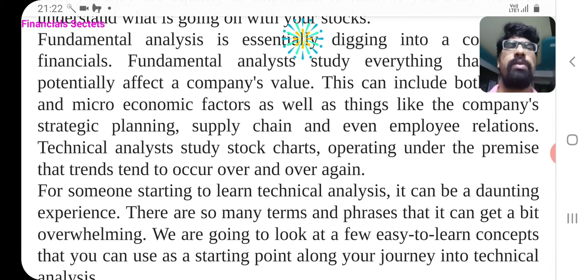For someone starting to learn technical analysis, it can be a daunting experience. There are so many terms and phrases that it can get a bit overwhelming. We are going to look at a few easy to learn concepts that you can use as a starting point along your journey to technical analysis.